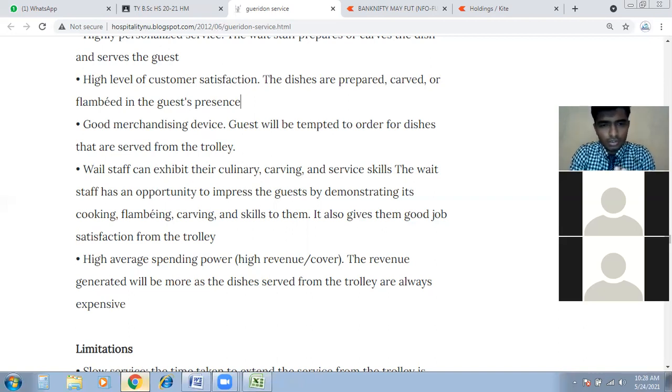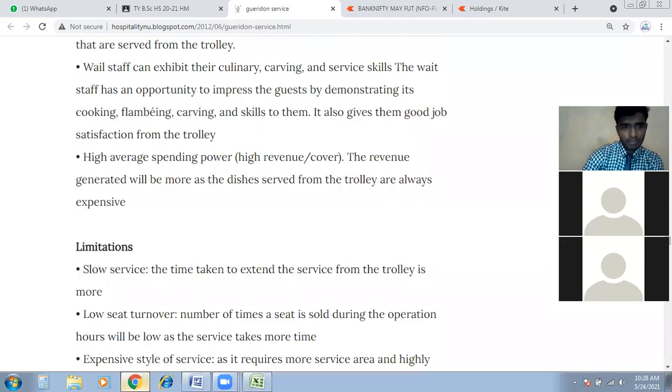So there is less job satisfaction than in this kind of service, which is in front of the guest. The guest is watching and understanding what you're preparing, what you're carving, your flambé skills, your serving skills. Everything is transparent here, so this is quite a satisfactory job. This is one of the advantages.